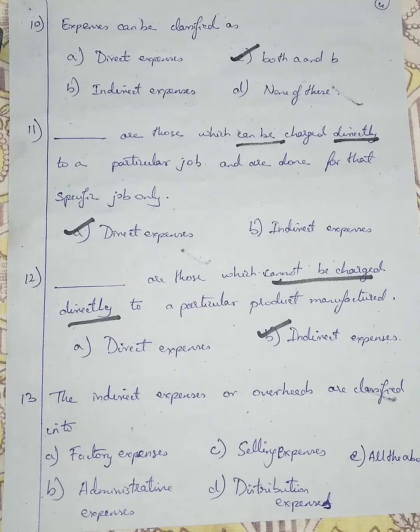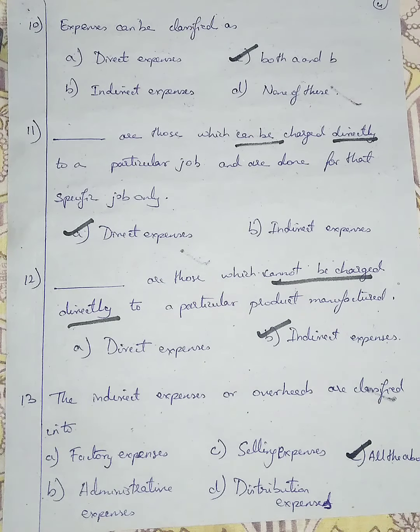You are manufacturing Tata watches in India, I think in Noida. From there you will be selling in Chennai, from there in Jamshedpur, from there to London, from there to Switzerland. That transportation cost all comes under distribution expenses. So I'm going with option E, all the above. Factory expenses, administrative expenses, selling expenses, distribution expenses all come under indirect expenses. So I'm going with option E, all the above.